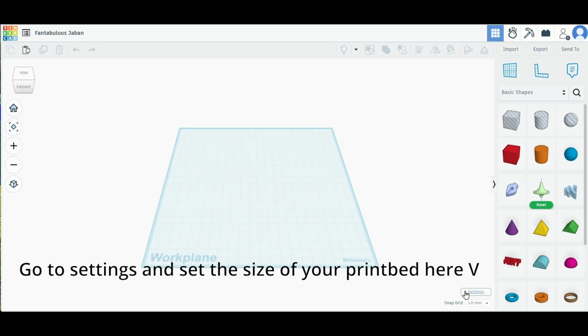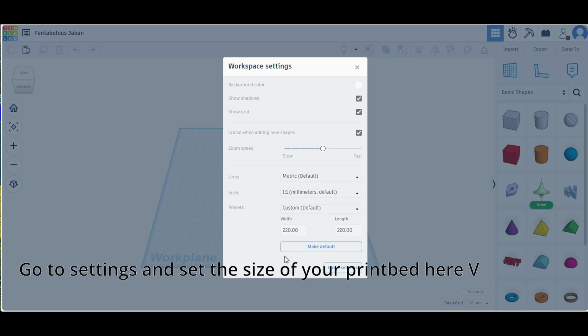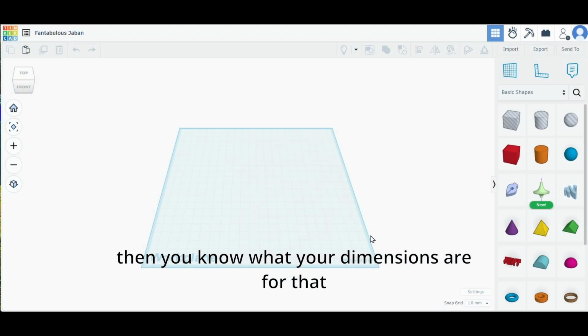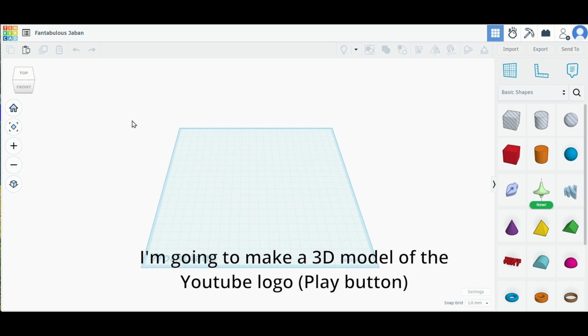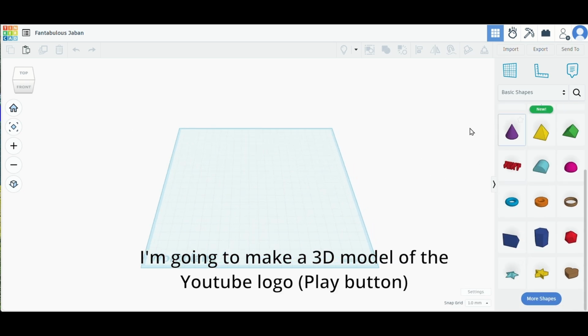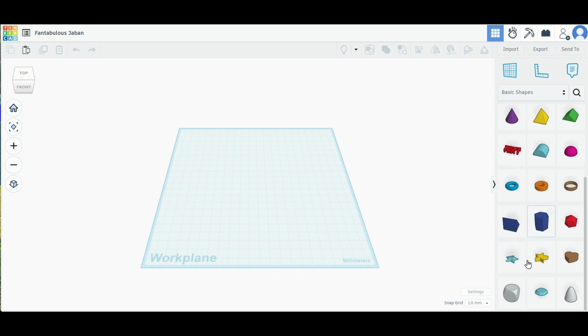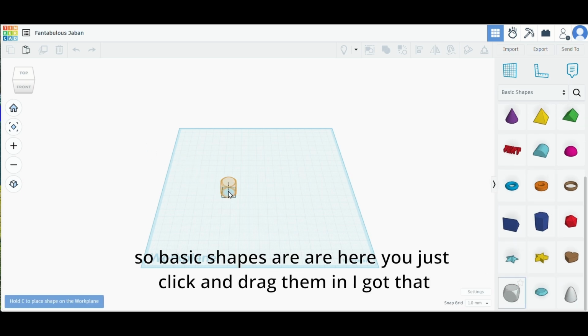Right, so once you're signed in to Tinkercad, go to settings and set the size of your print bed here, and then you know what your dimensions are for that. So I'm going to make a 3D model of the YouTube logo. The basic shapes I need, just click and drag them in.